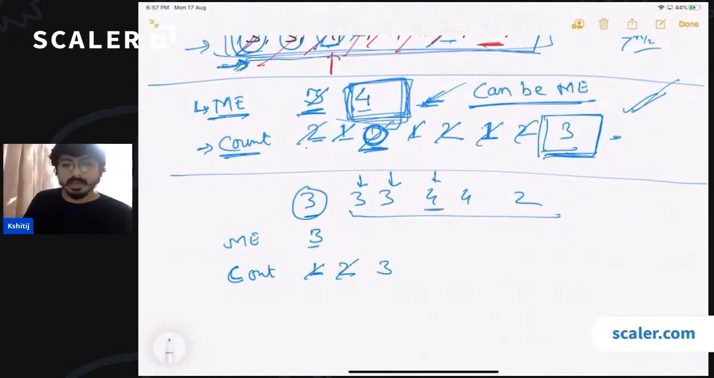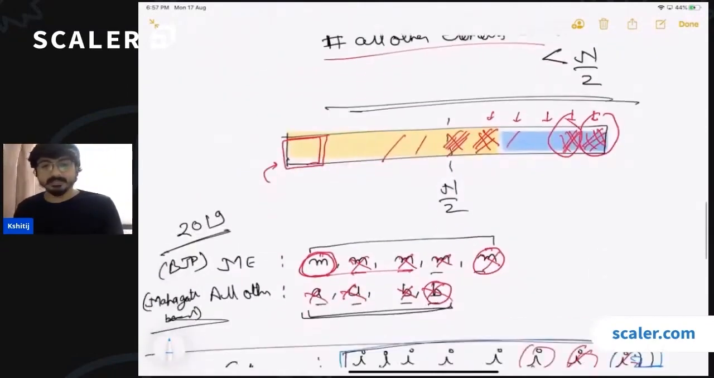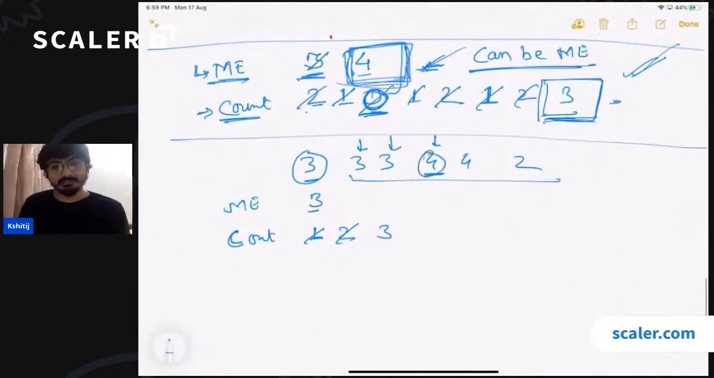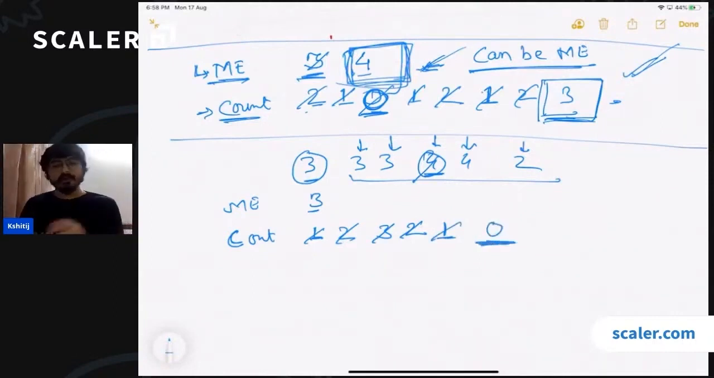Then you go to 4 and now you get a different number. What was the initial observation that we made? The observation was if you remove 2 distinct elements, the majority element remains the same. So if I get 2 distinct elements, I will cut them down. So I will not count the occurrence of 4. I am ignoring 4 and simultaneously I am also reducing the count here. Then I get 4 again, I am again reducing the count. Then I am getting another different number, so I am reducing the count. Count becomes 0. If count becomes 0, that means there is no majority element.